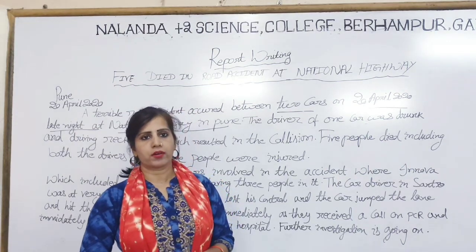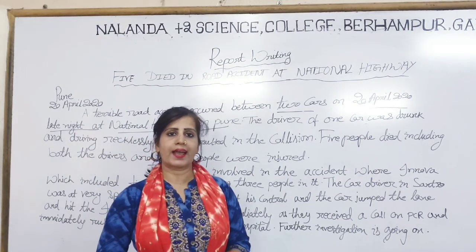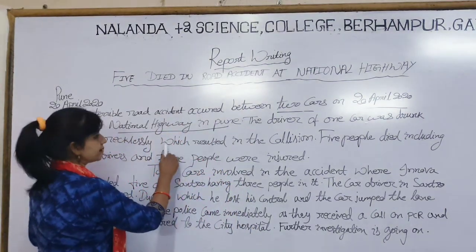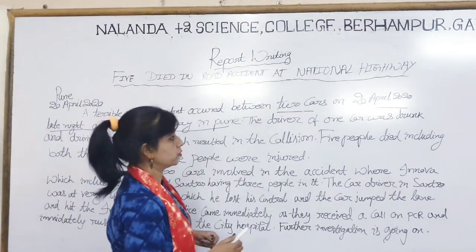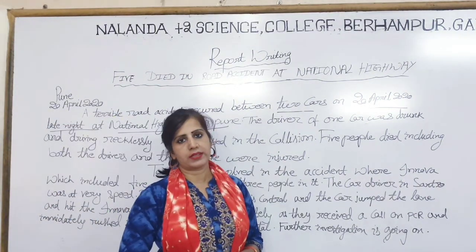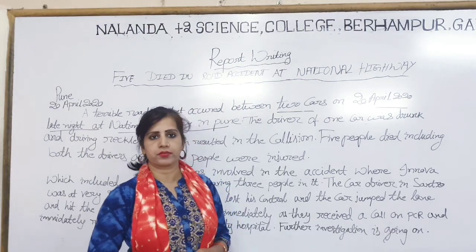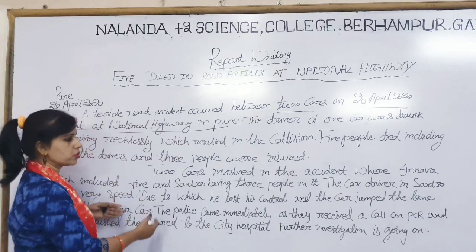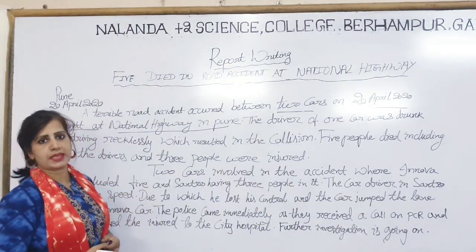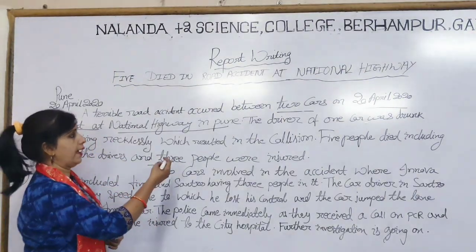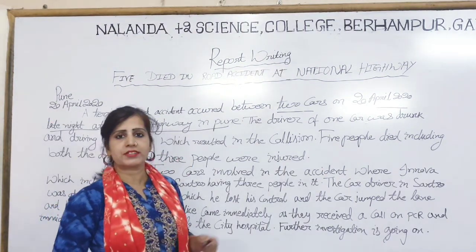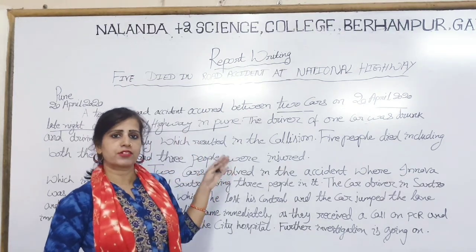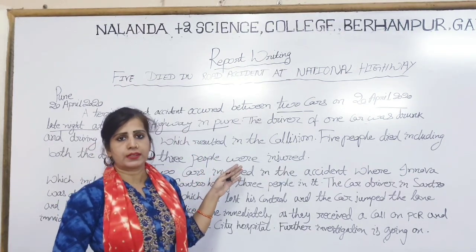So this is all about how to write a report on a road accident. I hope it will be very helpful for you. Let me tell you one thing more: I have taken the example of cars, but you can take the example of a car, bus or truck, whatever you want. The body part, the conclusion part and the contents will remain the same. You only have to make some changes in the place, date, all these things. The rest you can keep the same while writing the report in the exam.